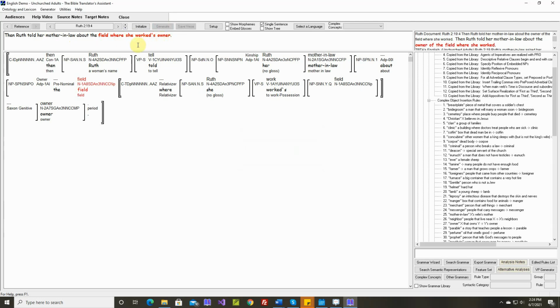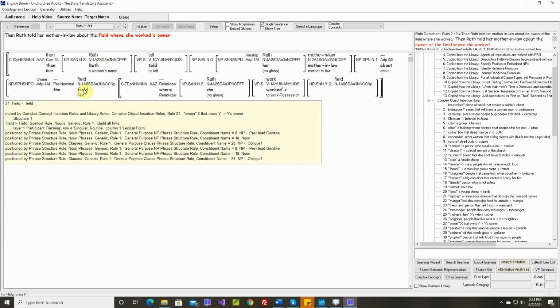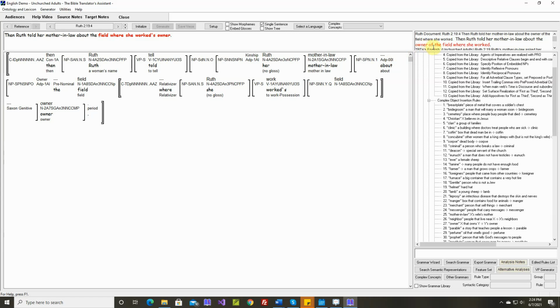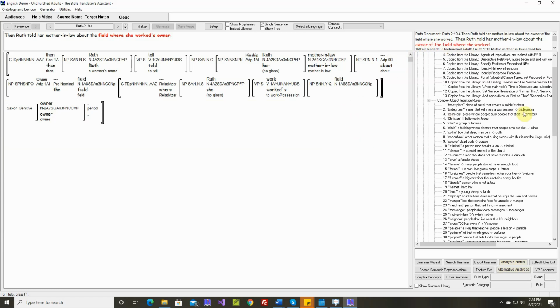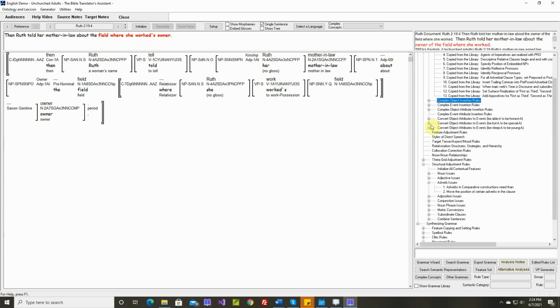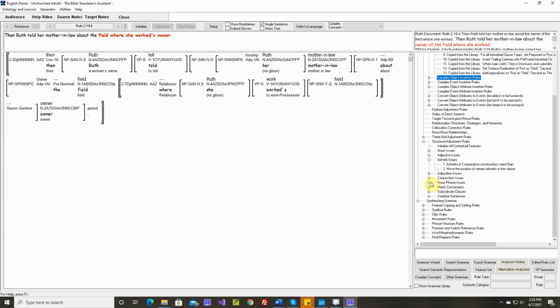It's not wrong, but normally when a noun in a Saxon genitive is modified by a relative clause, we use a Norman genitive instead of a Saxon genitive. We would say the owner of the field where she worked. So let's write a rule that will do that. So this will be, let's say it's triggered by noun phrases.